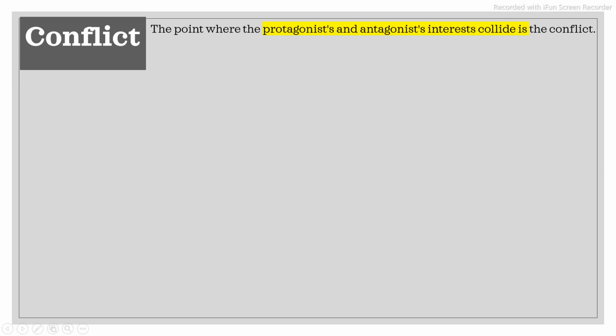And last but not at all least, the fifth key element of story writing is to show the conflict. Here the main character of the story, that is the protagonist, and the person who is his rival, or you can say who is opposing him, who does not have the same opinion as the protagonist, their interests are different, their opinions are different, and as a result they collide with each other, and that creates a conflict. In movies also you can see, for example, in the Singham movie, Singham is the protagonist and Jaikant Shikre is the antagonist, who always collides with the protagonist.